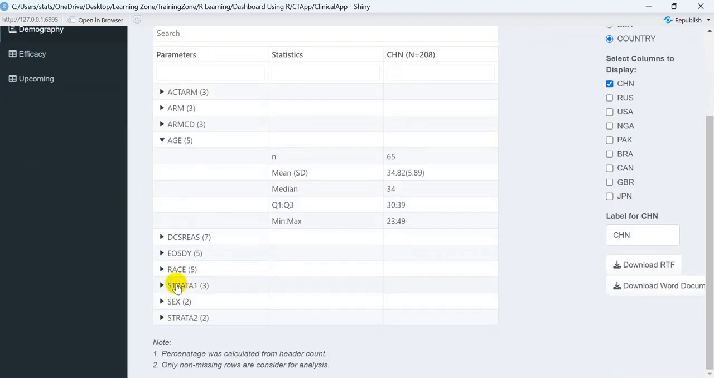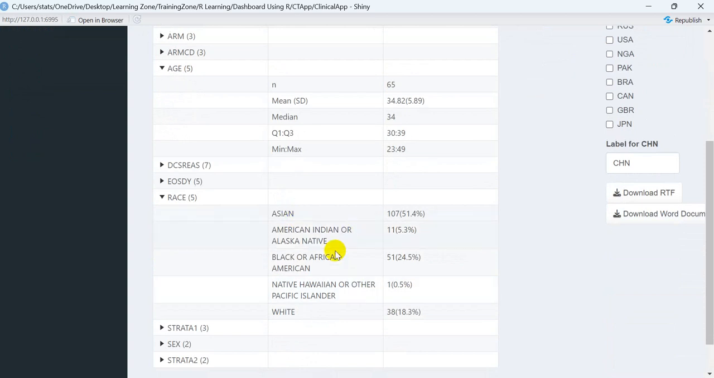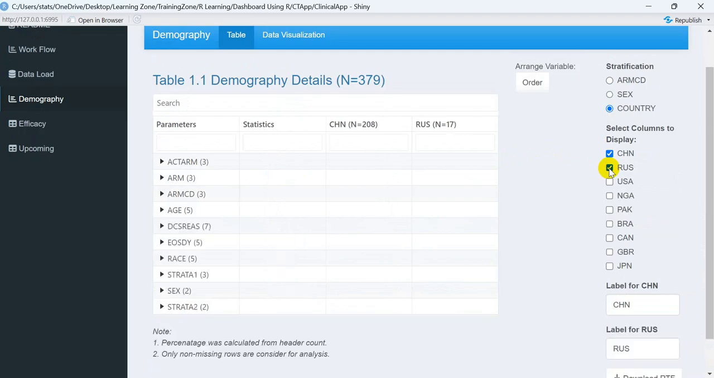Similarly, if you wanted to see the racial distribution, we have Asian, American, Black and African, Native Hawaiian, and White. This is the summary statistics for race categories. Similarly, if you wanted to see China and Russia together, you can check those two columns, China and Russia. Then you can automatically see a new column pop up, China and Russia. Similarly, if you wanted to see the analysis of USA, you can select the USA, NGA.